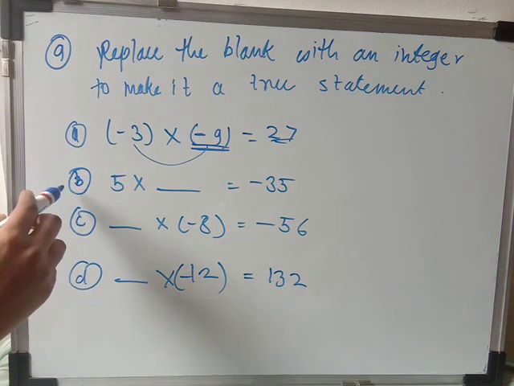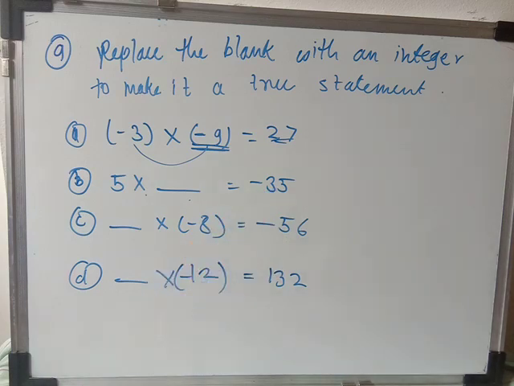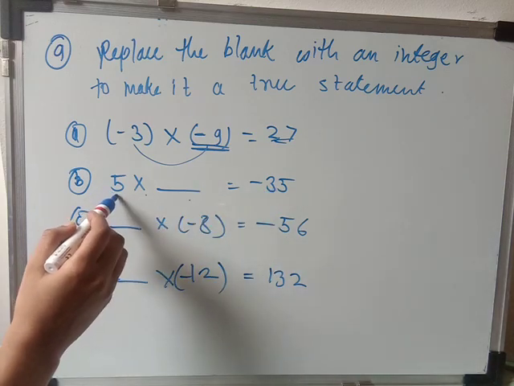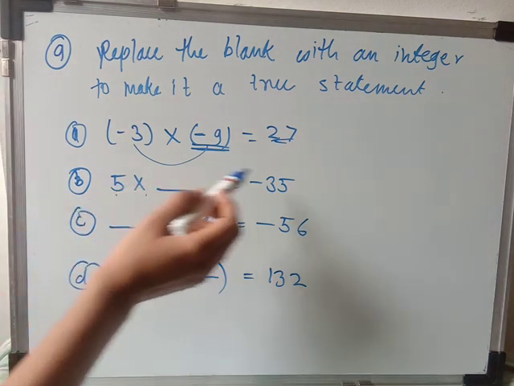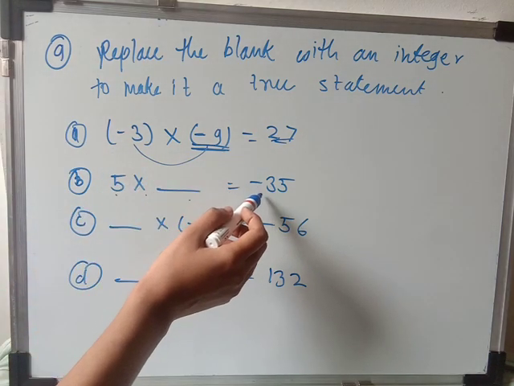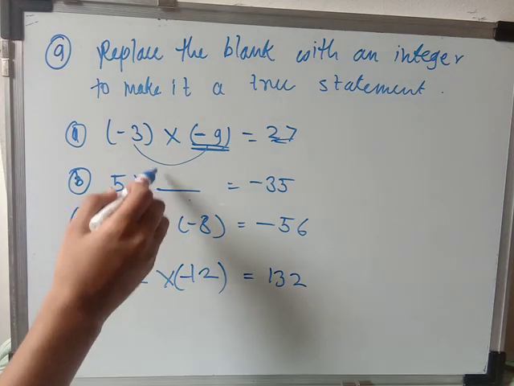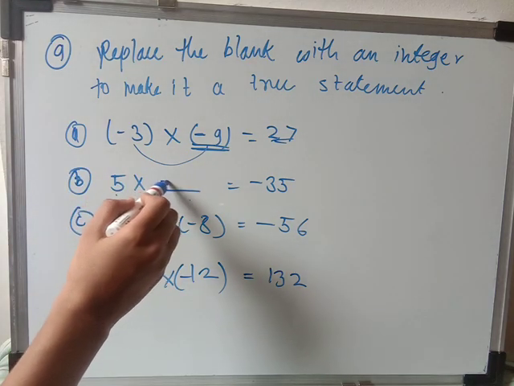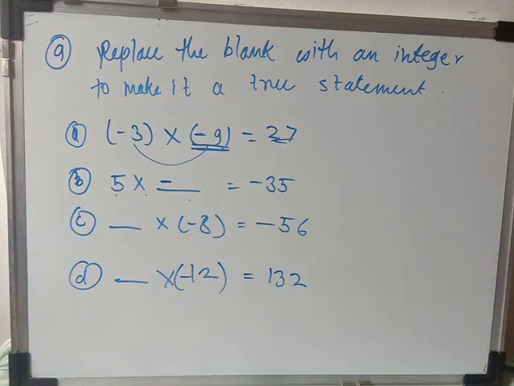Okay, so in B, it is 5 multiplied by blank is equal to -35. So they are saying which number you will multiply with the 5 to get -35. Here you can see the product is -35 and 5 is positive. Means whatever the second integer is, that will be negative, because one positive and one negative make the product negative. So which number should I multiply with the 5? I will get 35, that is 7 5s are 35.